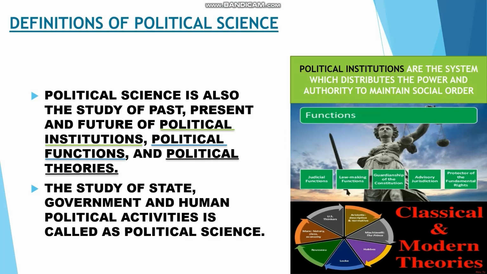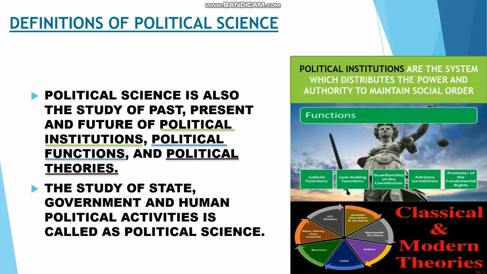Understood? Now let's move on to political functions. So what are political functions? They are judicial functions, lawmaking functions, guardianship of the constitution, advisory jurisdiction, and protector of the fundamental rights of the citizens. Understood? These are the political functions. And next is political theories. Political thinkers have given a lot of theories about politics. The political theories are the scientific analysis made of political institutions and political events.